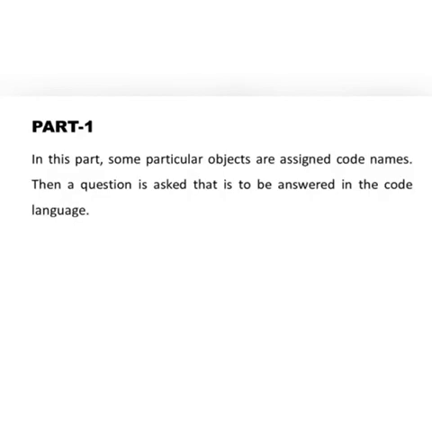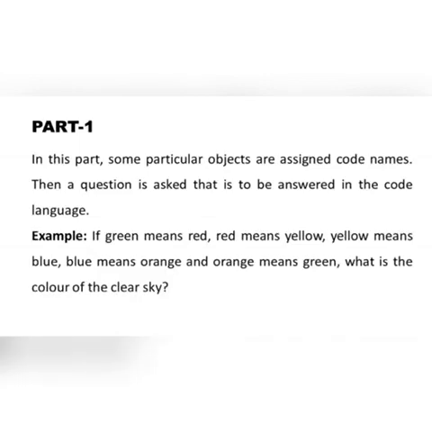So, here some particular objects are assigned code names. Then the question will be asked and we need to answer in the code language. Example, if green means red, red means yellow, yellow means blue, blue means orange and orange means green. What is the color of the clear sky? Let's understand how to solve them.